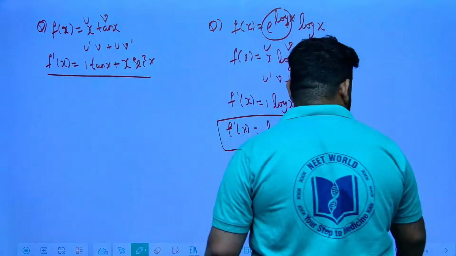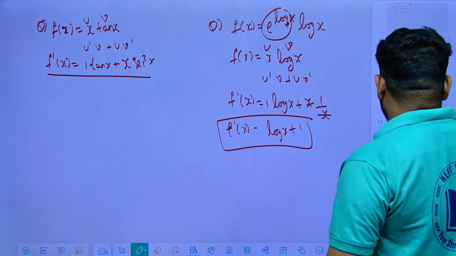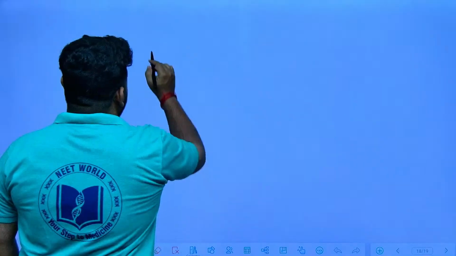Let us see some more questions if there are any. Next we will study. Now, when coming to methods of differentiation, first we studied the chain rule. Next we studied the product rule, that is the UV rule. Now we will study the quotient rule, which is also called as the U by V rule.